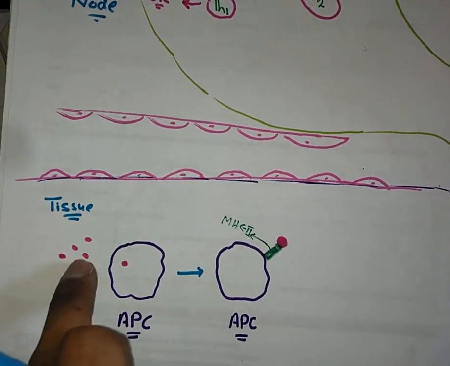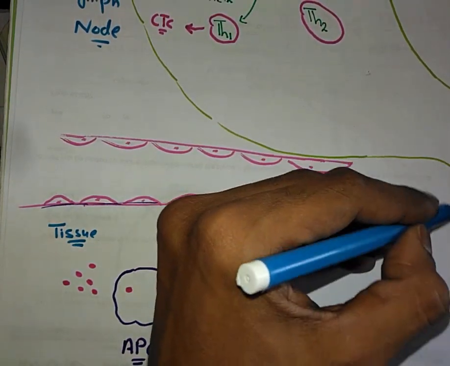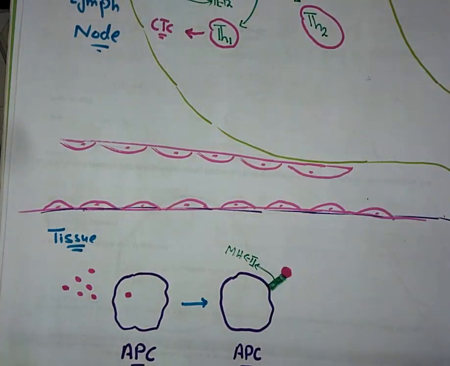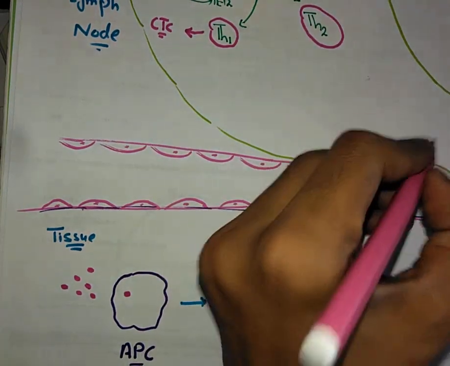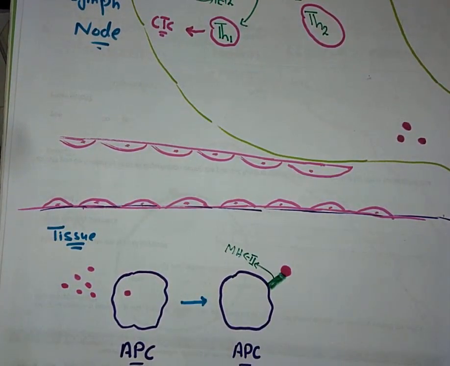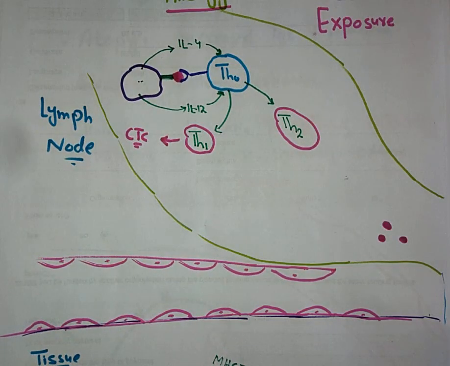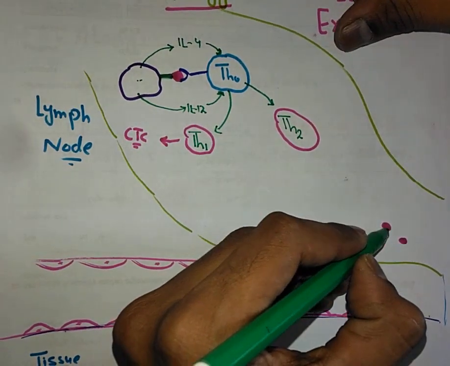they have been moved through the lymphatic vessels inside the lymph node as well. Some allergens have also reached the lymph nodes. Now inside the lymph node, we know that there are B lymphocytes or B cells.